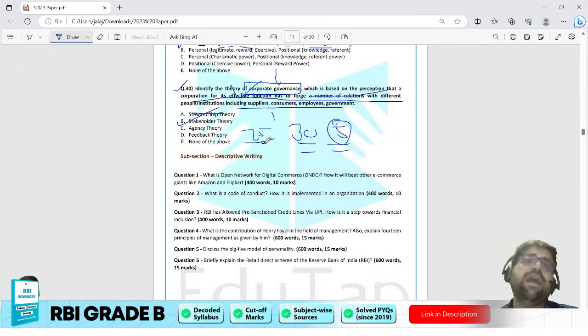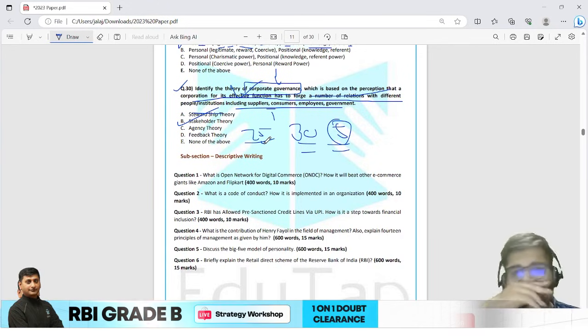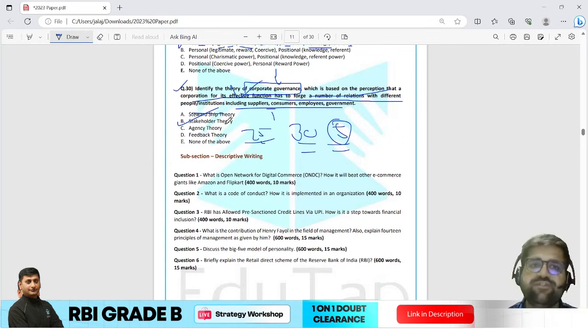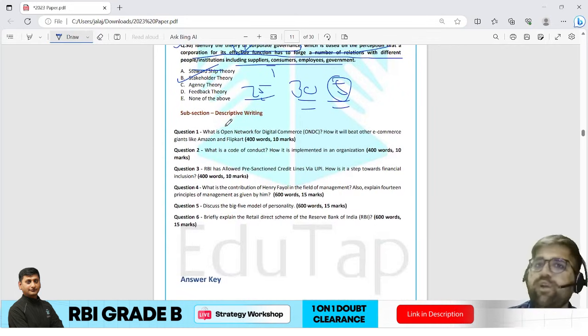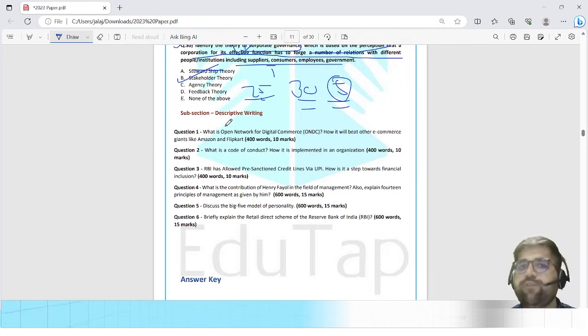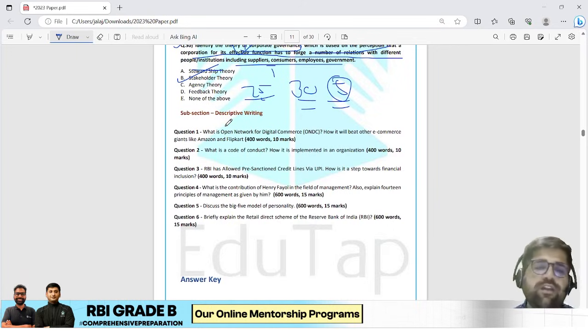Now I am starting with my analysis of descriptive writing. Okay, as you know, there are 6 questions which appear in descriptive, but you only have to attempt 4. First, I will discuss the 400 word or the 10 marker questions. Then I will discuss the 15 marker questions.